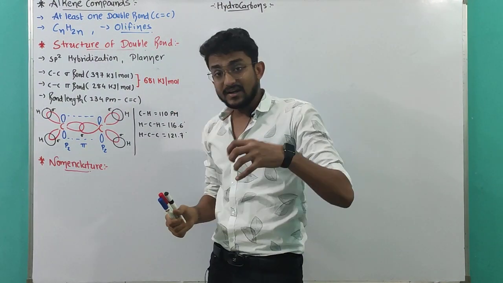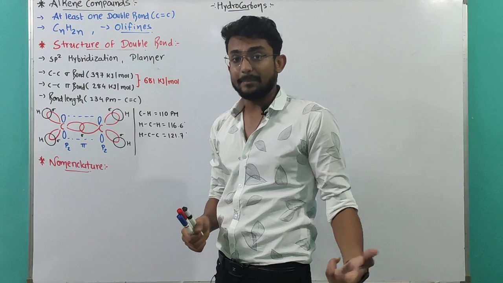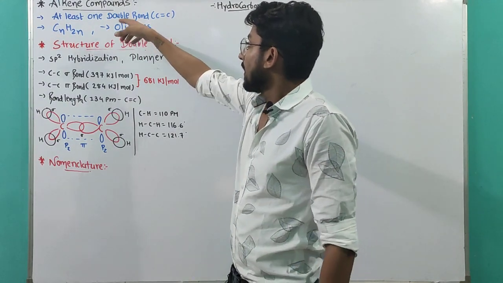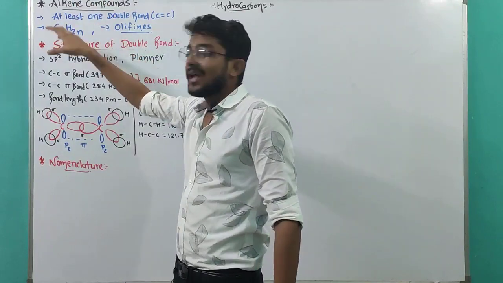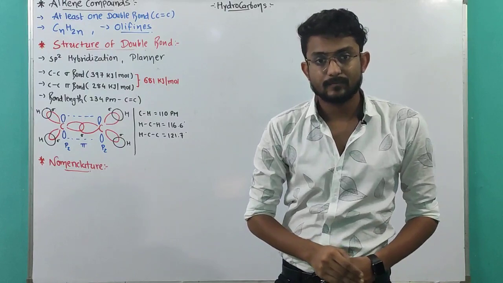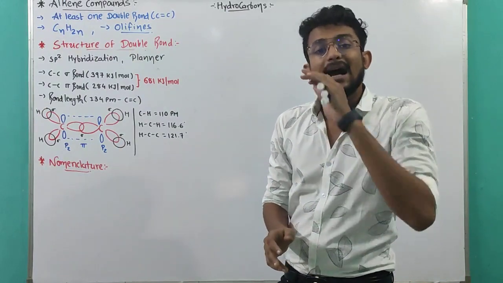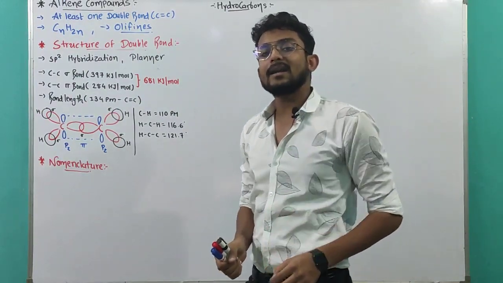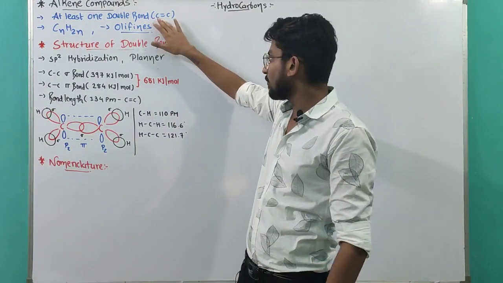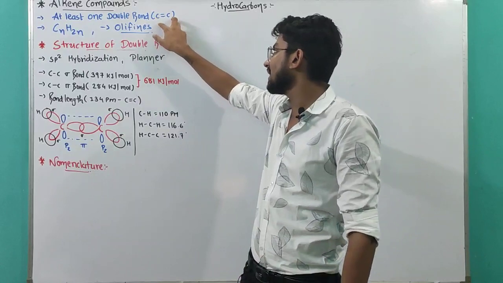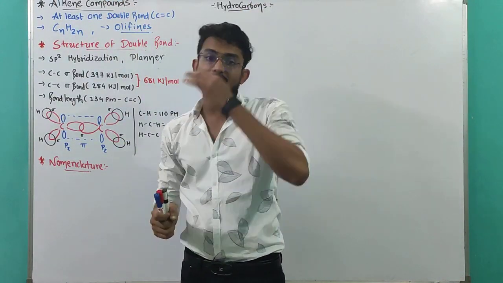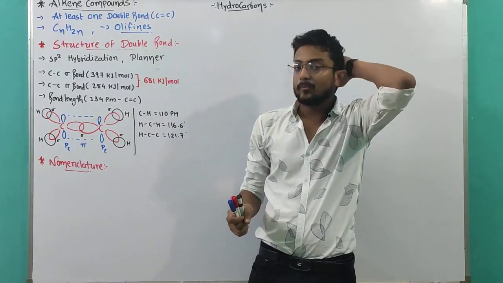So, as we discussed in the previous chapter number 12, General Organic Chemistry, alkene compounds contain at least one double bond in them. Any alkene compound has at least one double bond. In the sense, a carbon-carbon double bond, one pi bond between carbon and carbon, will always be present in an alkene compound. Then it will be known as an alkene compound.